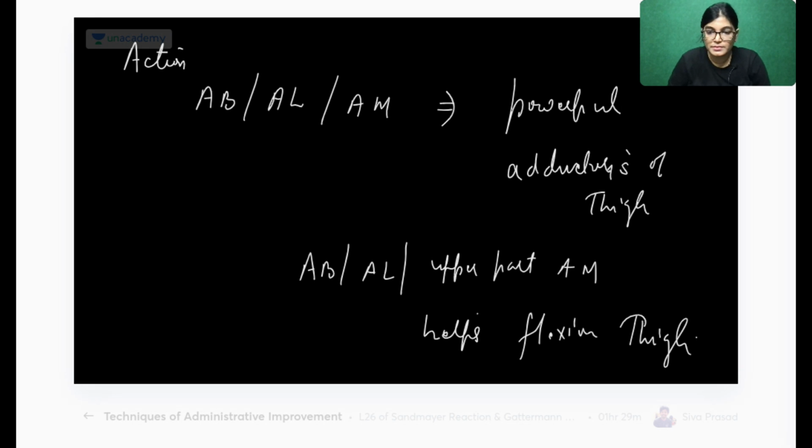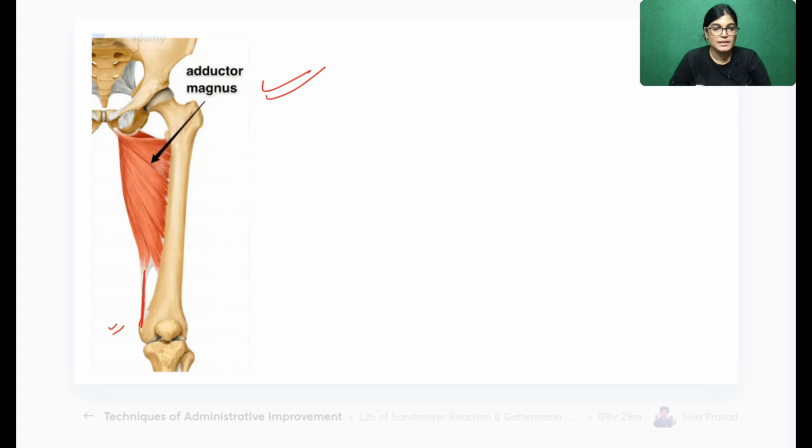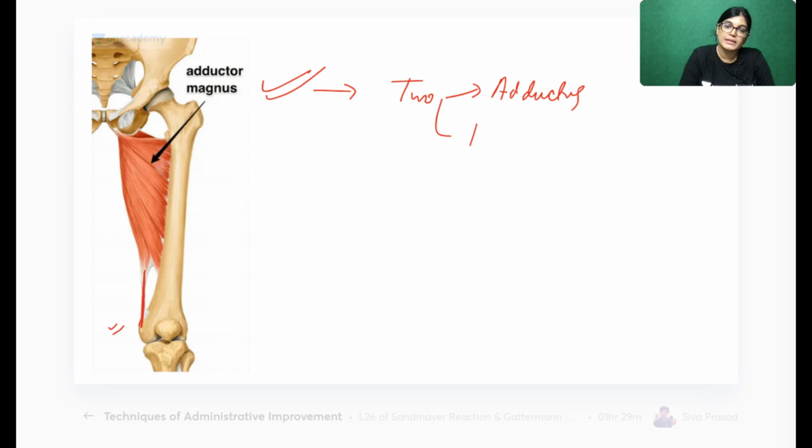Starting with the adductor magnus muscle, it has two parts. One part is the adductor compartment muscle and the other part is the hamstring. The hamstring part originates from the ischial tuberosity. So this is the region.